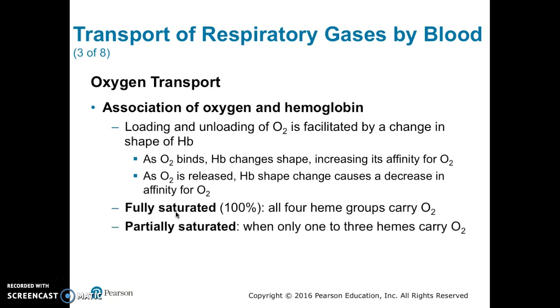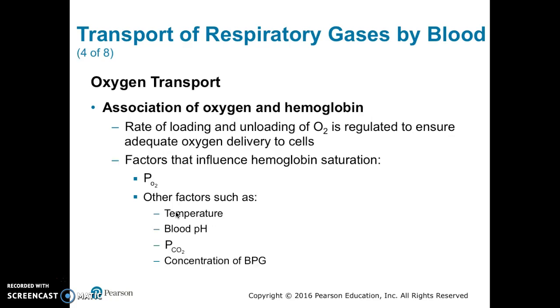A fully saturated hemoglobin is one that has 4 oxygen molecules being carried by its 4 heme groups. Partially saturated is when the hemoglobin is only carrying 1 to 3 oxygen molecules on its heme. The rate of oxygen loading and unloading is regulated to ensure adequate oxygen delivery to tissue cells. Factors that influence hemoglobin saturation include the partial pressure of oxygen, temperature, blood pH, the partial pressure of carbon dioxide, and the concentration of the chemical BPG.